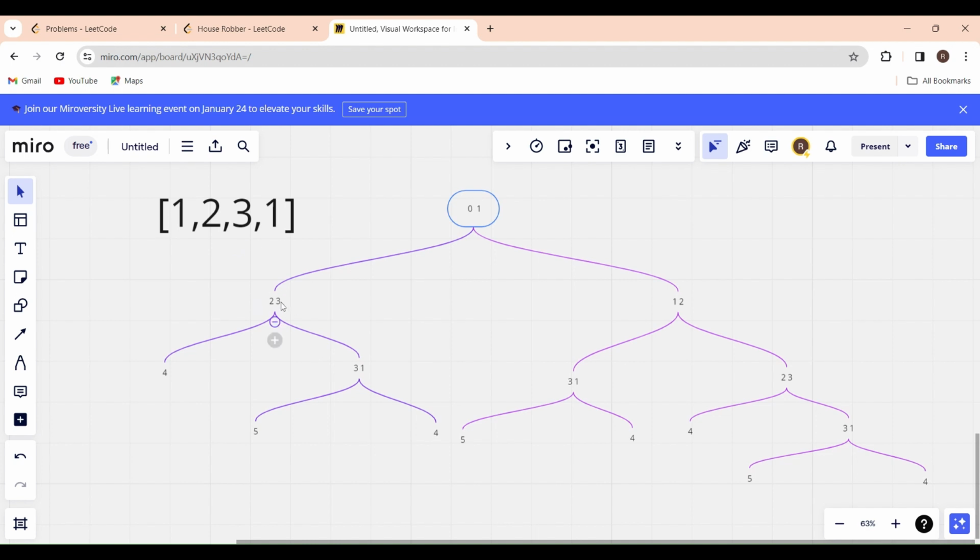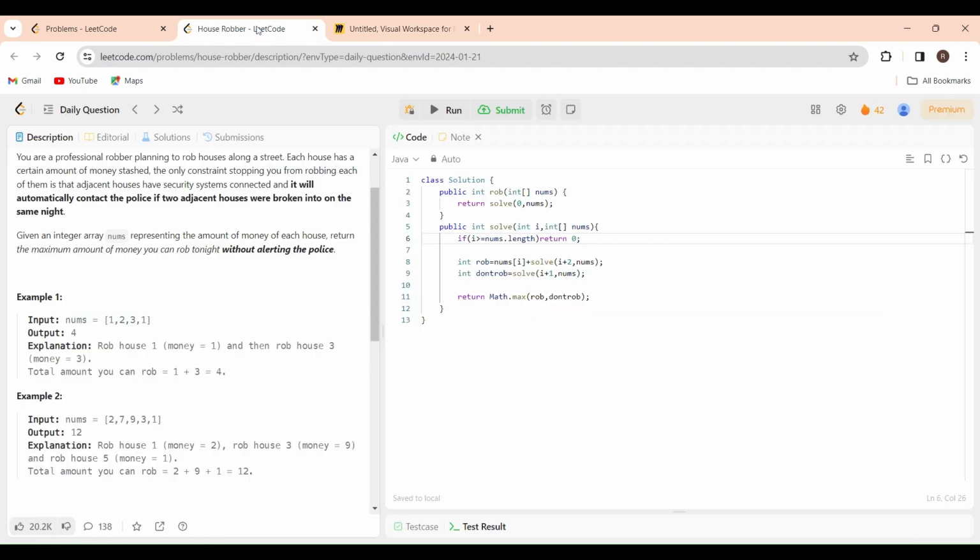From here, if I want to rob this house, I can rob it, right? Because it is not adjacent to any robbed houses. So I want to rob this house, so I will rob this house. From here, if I rob this house, I cannot move to the next house, right? So I'll move to the fourth house, which is the out of bound condition. So from here, what will we return?